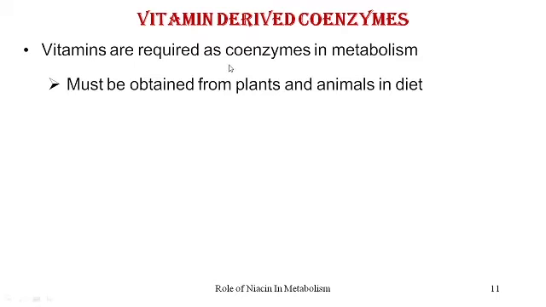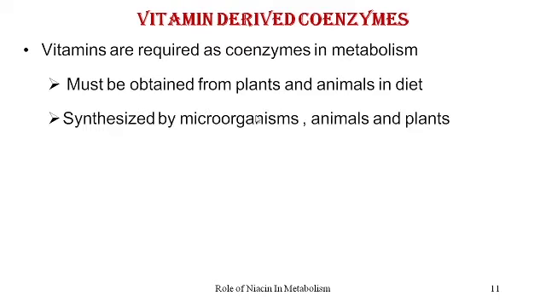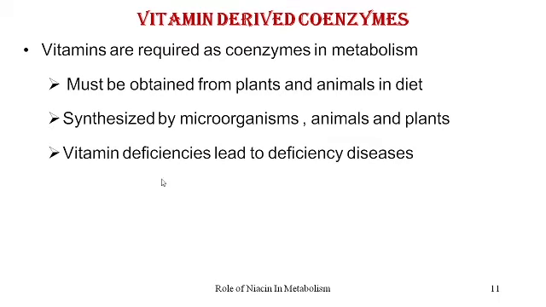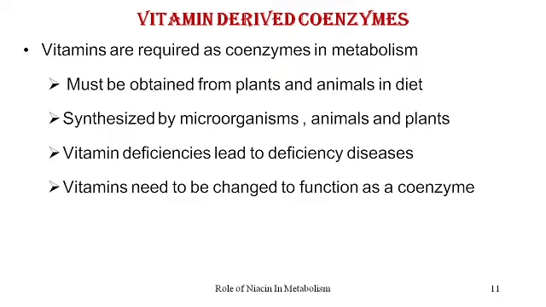Now, since human beings are not able to produce them, they must be obtained from external sources like plants and animals. They can be synthesized by microorganisms, animals, and plants. Vitamin deficiencies lead to deficiency diseases. I'm going to give you a summarized form of the vitamin deficiency diseases.